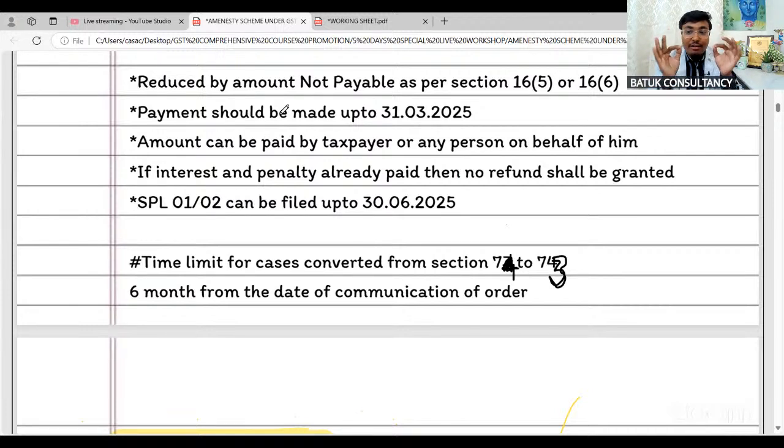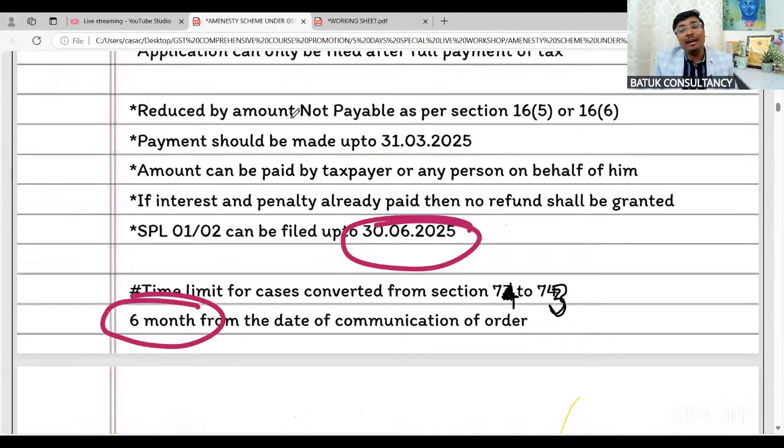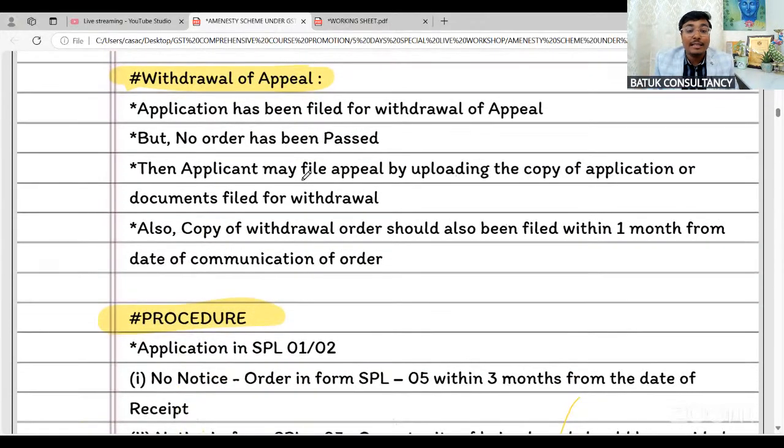So for that purpose, government has specifically mentioned that if you have filed any appeal before the appellate authority regarding 74 to 73, in that case, whenever the order has been passed by the appellate authority, from that date you have 6 months to avail the benefits of the amnesty scheme. That means no timeline of 31st March, no timeline of 30th June. Whenever the order has been passed by the appellate authority, from that date 6 months you can file an application for the amnesty scheme.